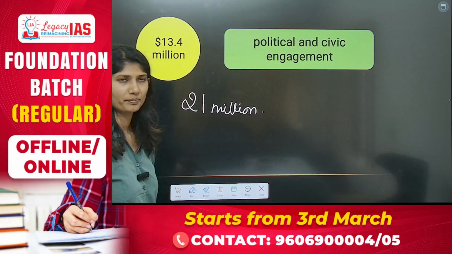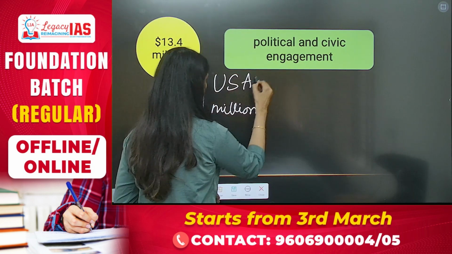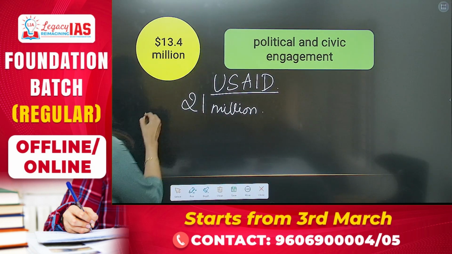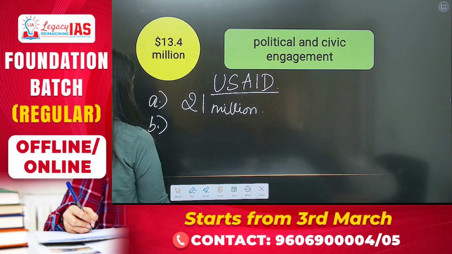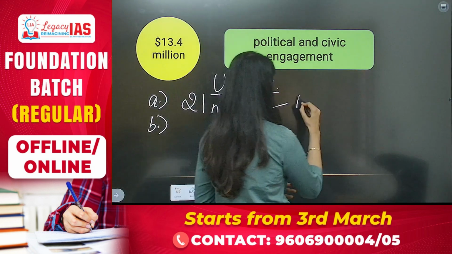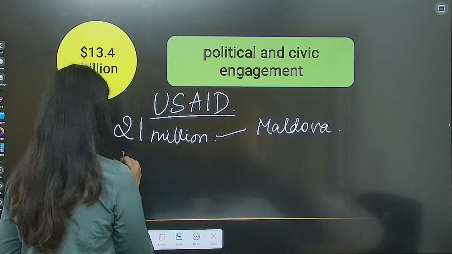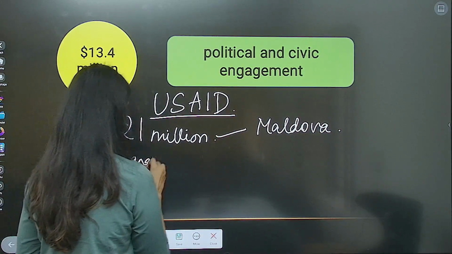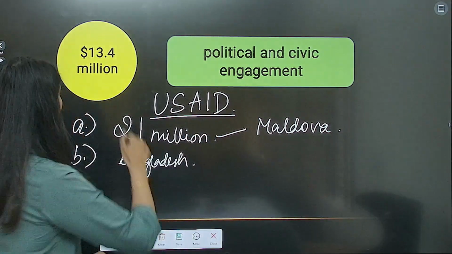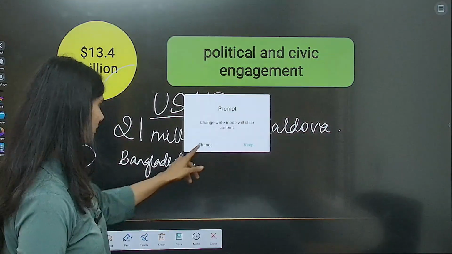21 million was to be given. Now, in this US aid, they have said that we have received two things: one for political and civil engagement in Moldova, and another for Bangladesh. For Moldova, 13.4 million has been spent, and more is yet to be received.